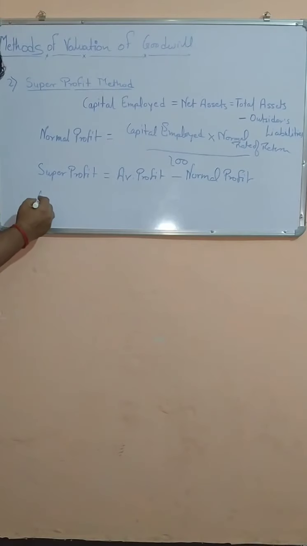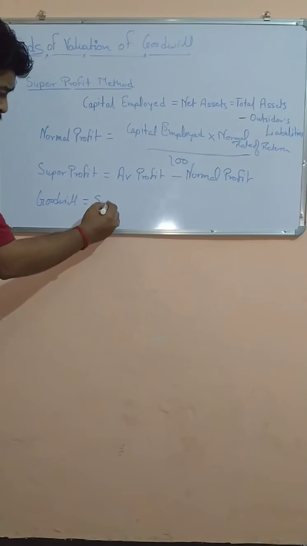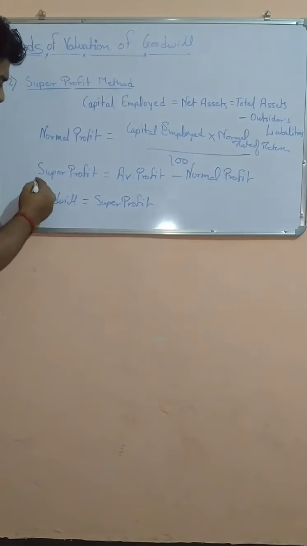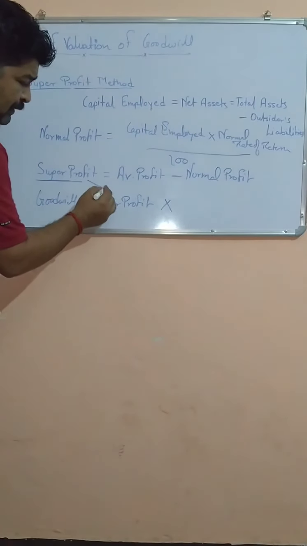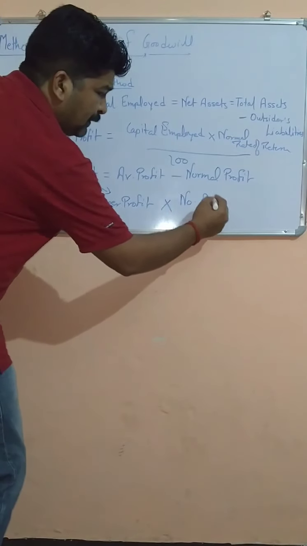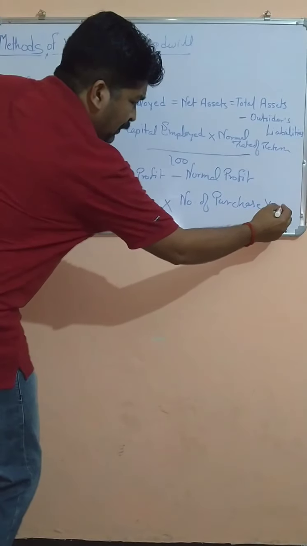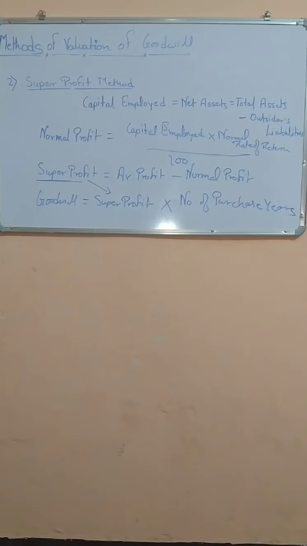Then finally, we will calculate the value of goodwill by this. Goodwill is equal to super profit, what we had calculated here, this super profit multiplied by number of purchase years, which is given in the question. Okay, this is the second method, super profit method.